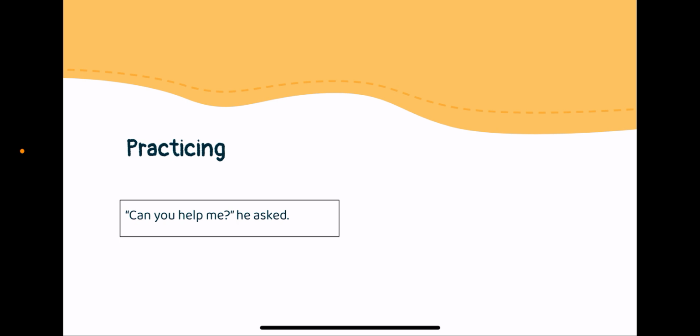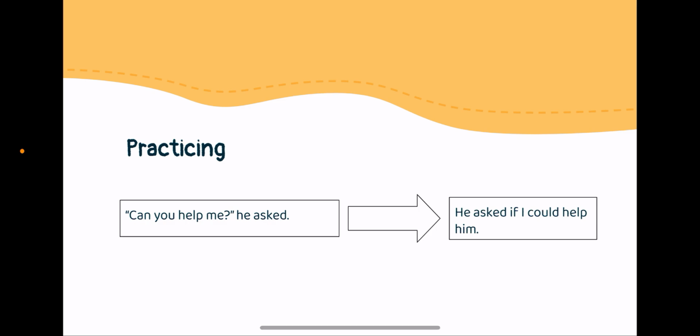The last example is a question that is, can you help me? he asked. Now transform it into the reported speech and keep in mind that the word order is not in the question form. So the reported way would be, he asked if I could help him. So as it is a yes or no question, you use if.